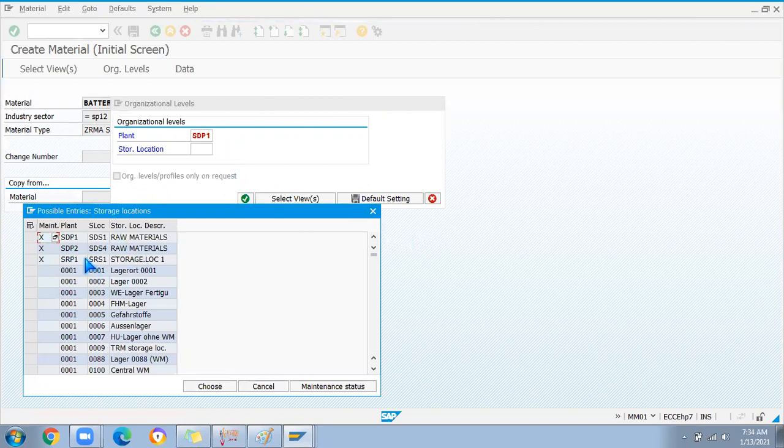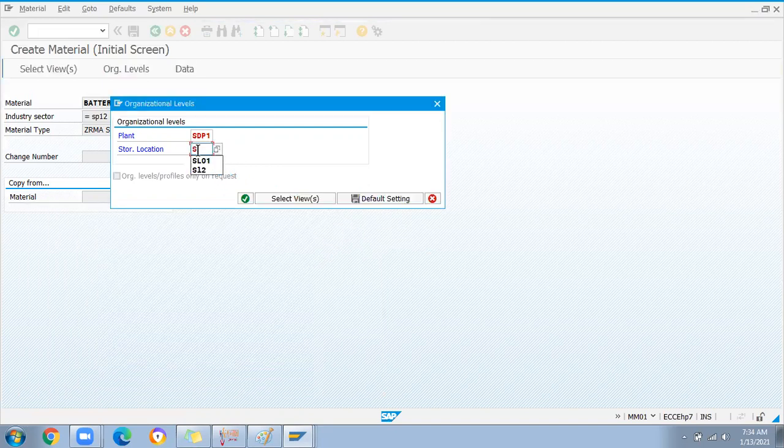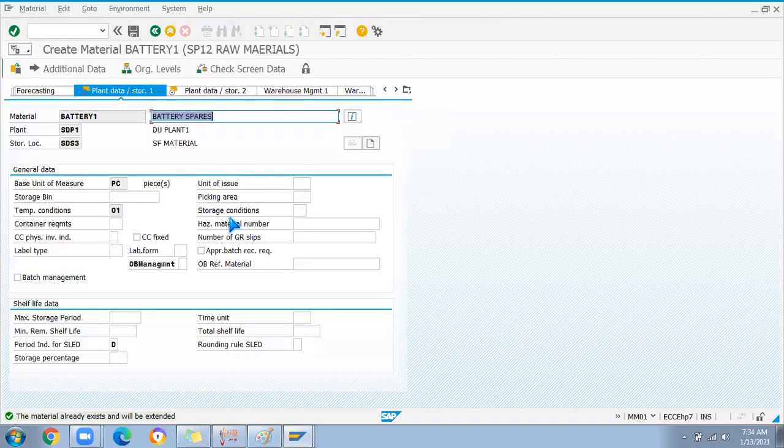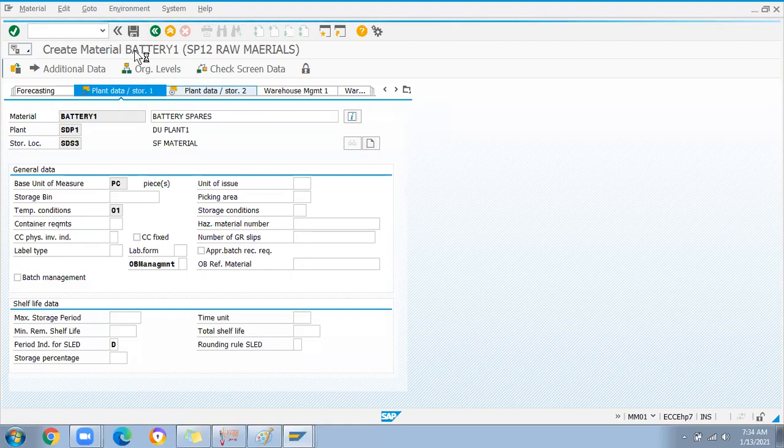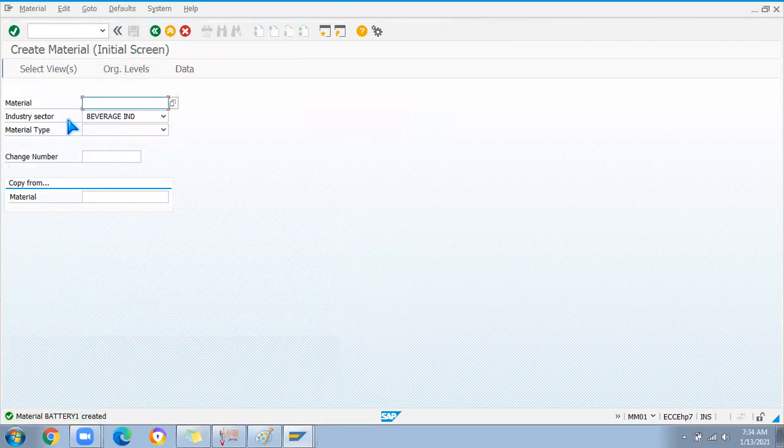Anyway, I will select from here only, SDP1. See, SDS1 only is extended. Now I am going to extend the SDS3 store location. It will just copy the standard details here. Nothing to add, just save it. Now that material got extended to store location SDS3. I'm going to receive the goods now for that location.